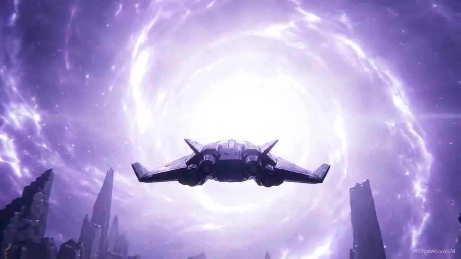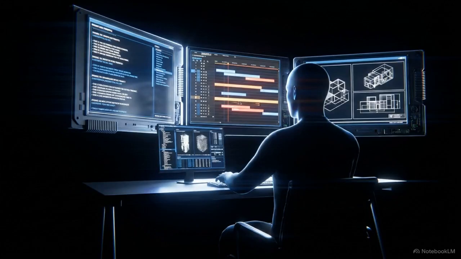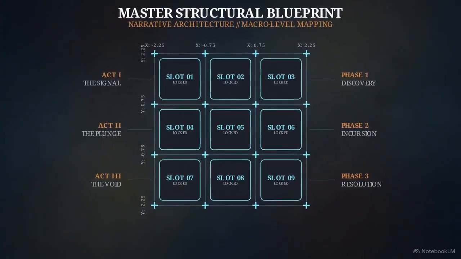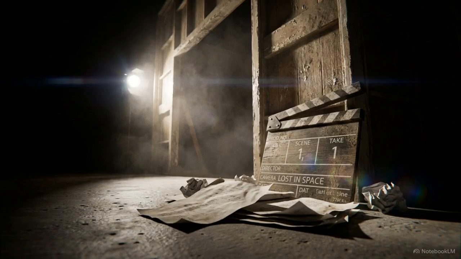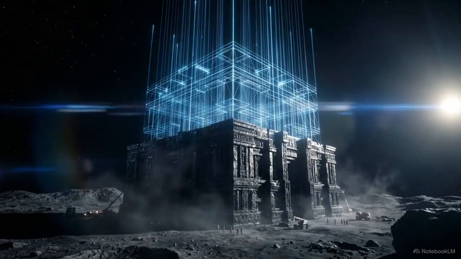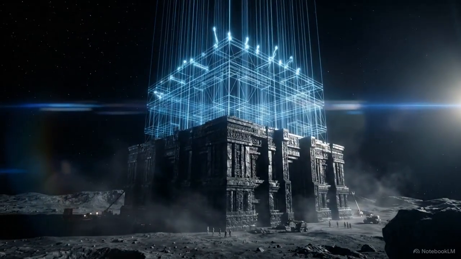This repeatable loop ensures that the visual logic and pacing remain consistent from the opening discovery to the final cliffhanger. The film director's role now centers on sequencing massive amounts of structural data. Modern filmmaking in this space prioritizes architectural thinking and logical sequencing over the traditional skills of on-set improvisation. The future of cinema belongs to those who can master the structural blueprint required to turn raw generative power into a cohesive story.